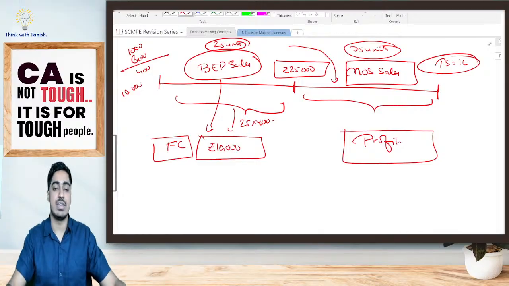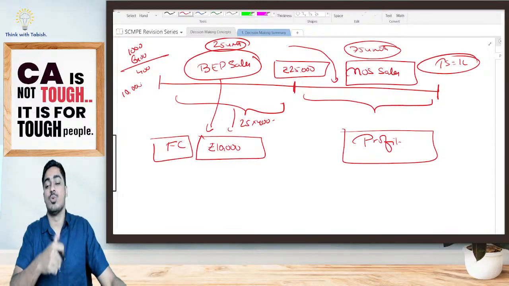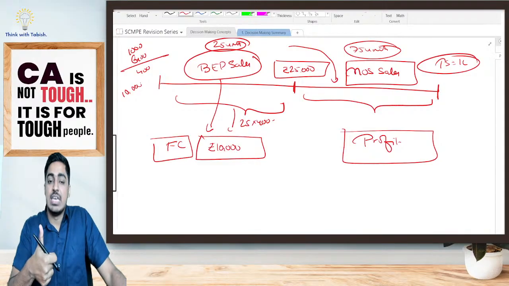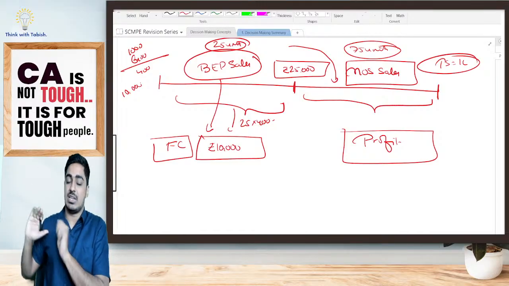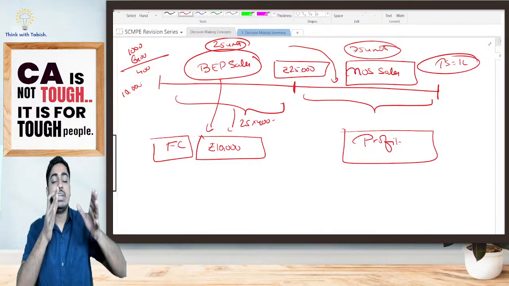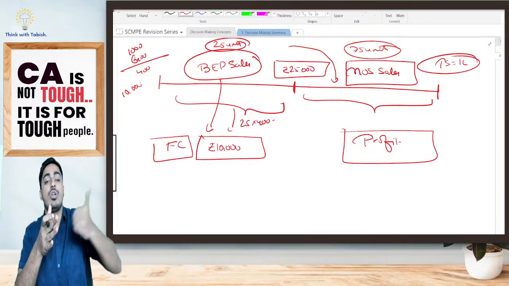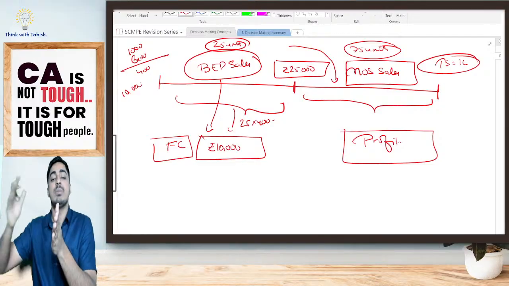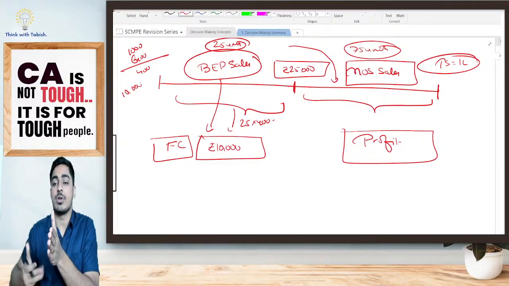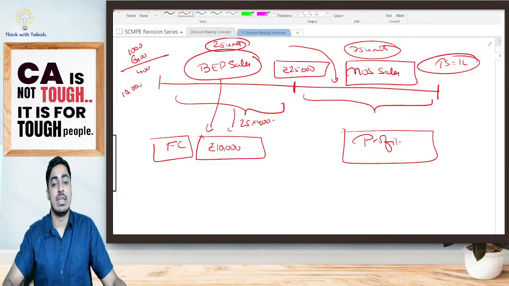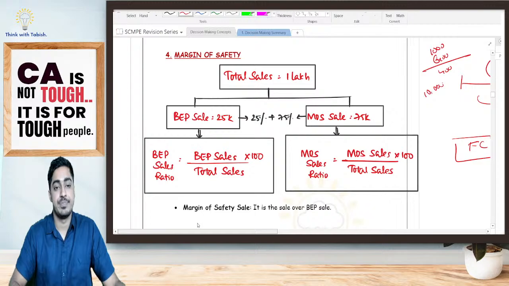So what is my margin of safety? My margin of safety is my sale in addition to BEP sale. Point number one. Point number two, till BEP sale, whatever contribution I was getting was equal to my fixed cost. From my MOS sale, whatever contribution I'll be getting will be equal to my profit. Is it clear, everyone? Now let's see the concept.